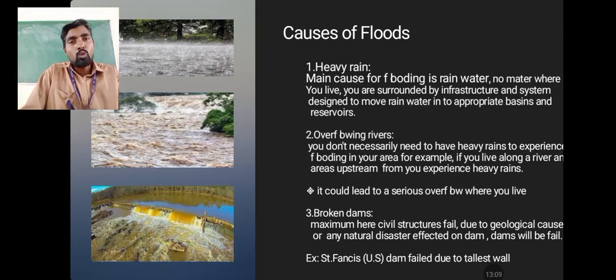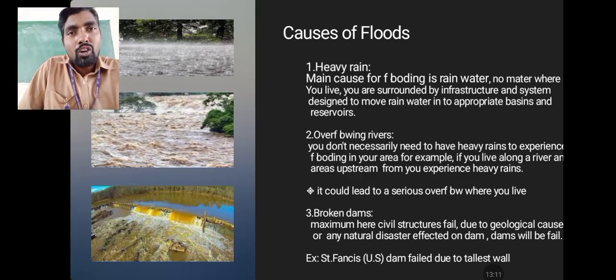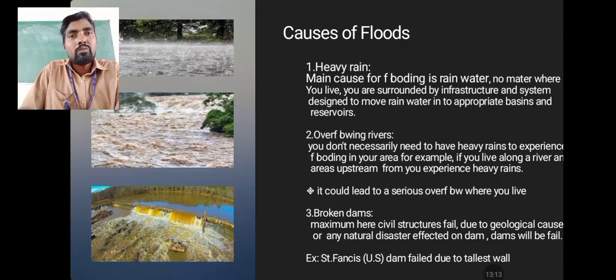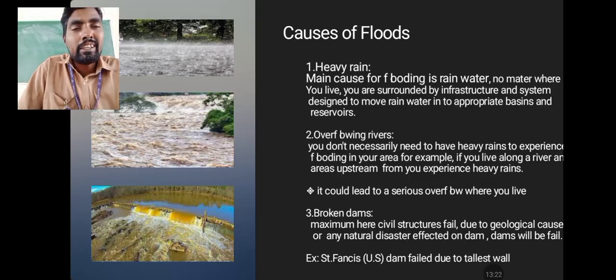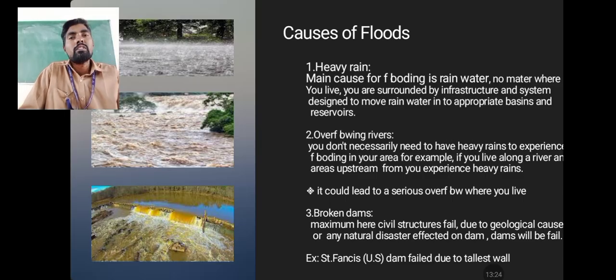Because of flood controlling purpose, for storing lakhs of cusecs of flood water, for controlling flood intensity. So when the dam fails, the lakhs of cusecs of stored water will flow into surrounding villages and low elevated areas. The best example is the San Francisco Dam, USA.